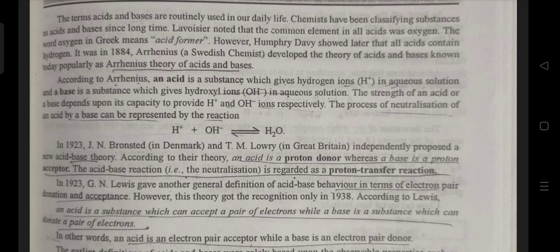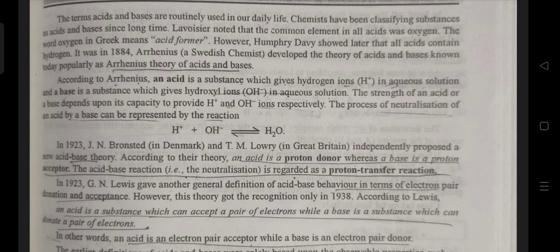It was in 1884 that Arrhenius developed the theory of acids and bases, known today popularly as the Arrhenius theory of acids and bases. According to Arrhenius, an acid is a substance which gives hydrogen ions, that is H+, in aqueous solution, and a base is a substance which gives hydroxyl ions, that is OH-, in aqueous solution.